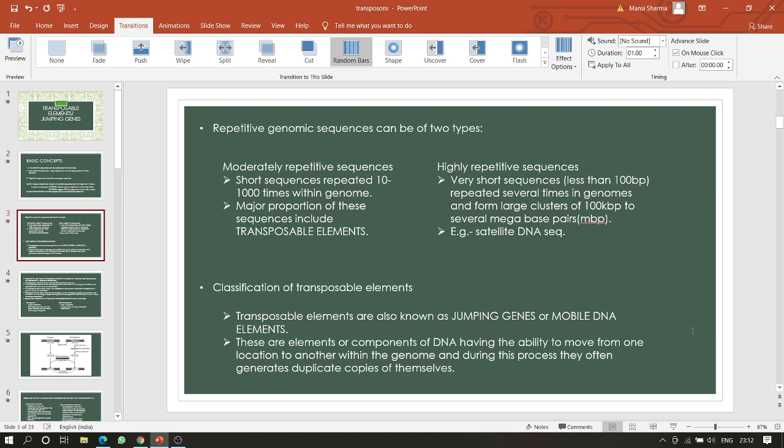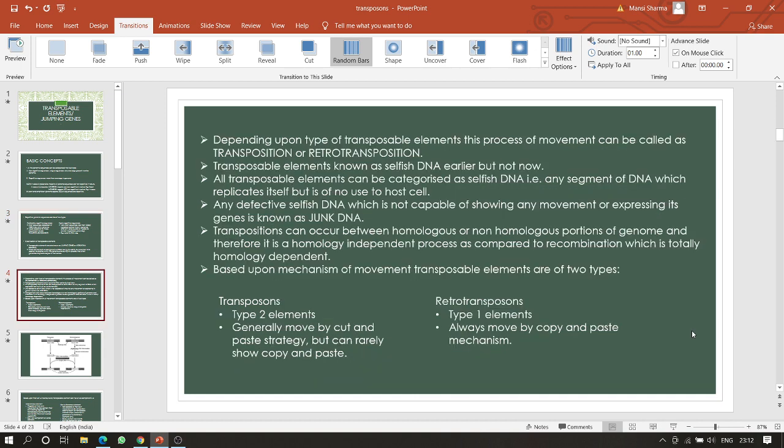Okay, so transposable elements are known as jumping genes or mobile DNA elements. These are the elements or components of DNA having the ability to move from one location to another within the genome, and during this process they often generate duplicate copies of themselves. Depending upon the type of transposable elements, this process of movement is called transposition or retrotransposition.